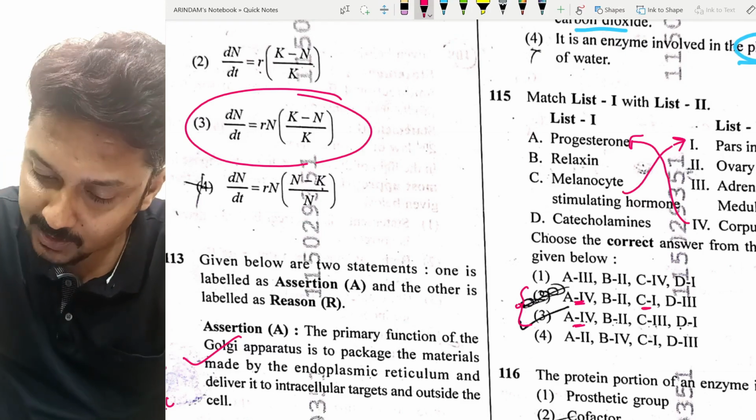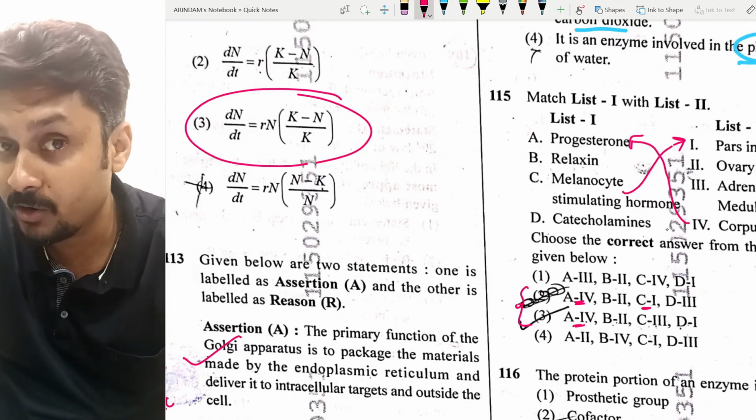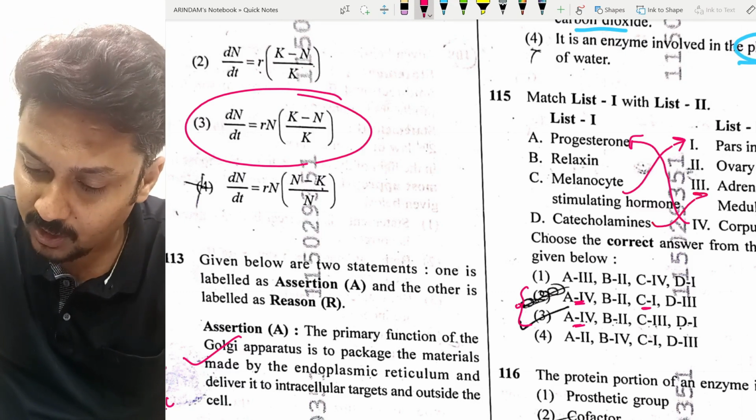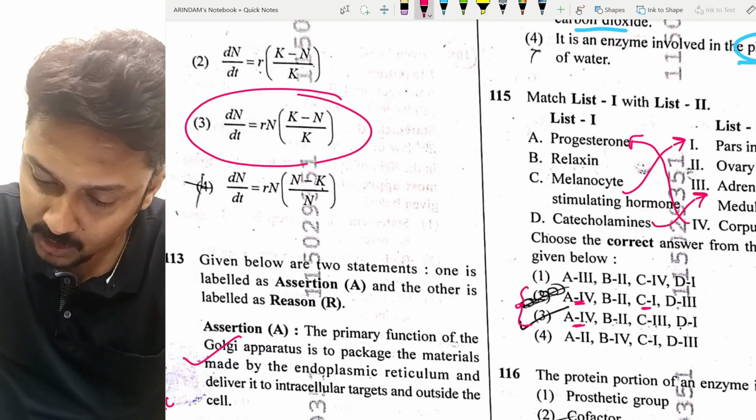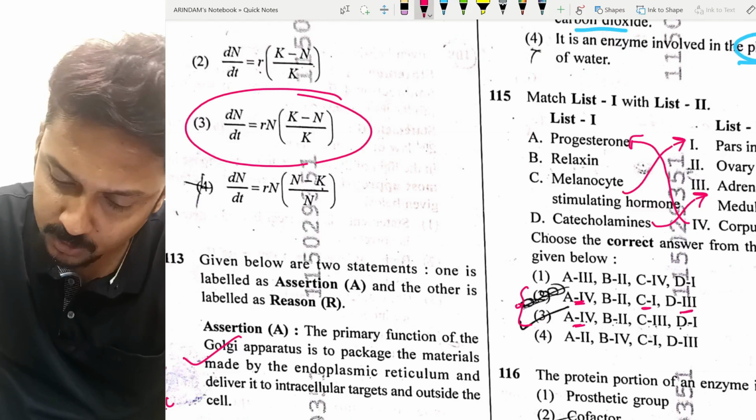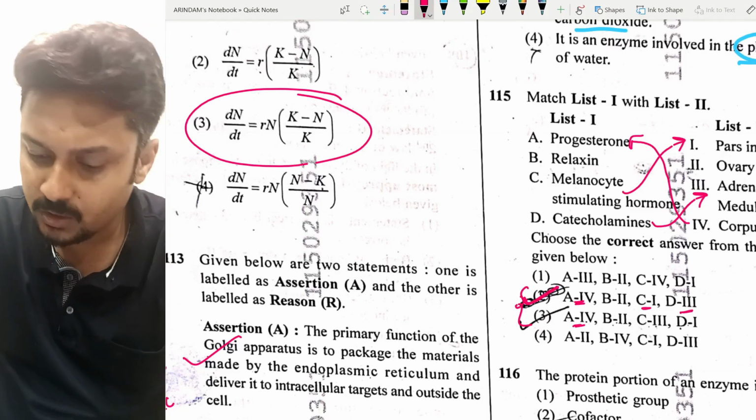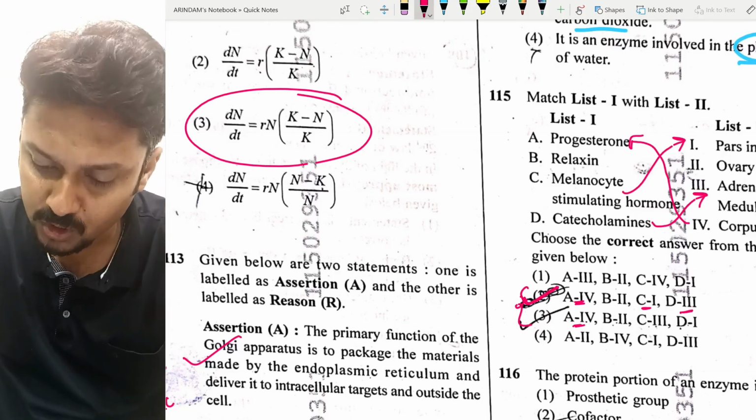Let's take catecholamines. Catecholamines means adrenaline and noradrenaline. They are the catecholamines, and they are released from the adrenal medulla. So D with 3, in option number 2. So option number 2 is correct. Remember that: question number 115, option number 2 is correct.